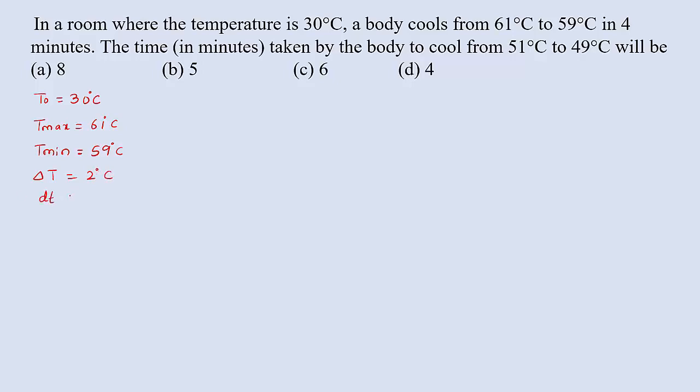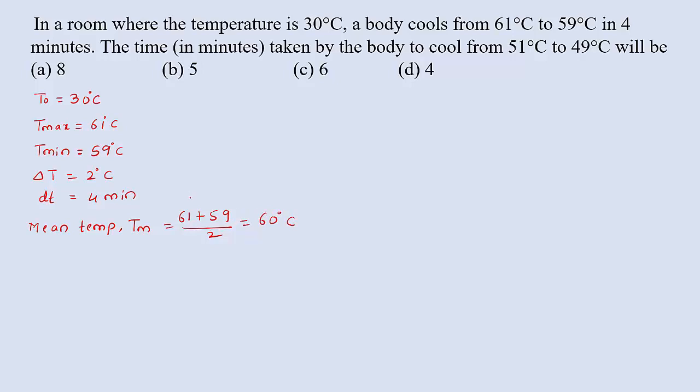The time dt is 4 minutes. Now, what is the mean temperature? Tm equals 61 plus 59 divided by 2, that gives 60 degrees Celsius. Now I am using Newton's law of cooling equation.